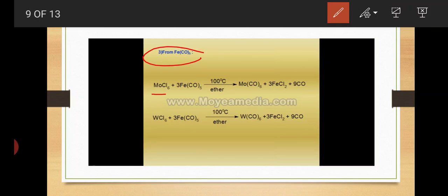First reaction: molybdenum hexachloride reacts with 3 moles of iron pentacarbonyl at 100 degrees centigrade in presence of ether and forms Mo(CO)6, molybdenum hexacarbonyl, plus 3 FeCl2 and 9 CO. Next, WCl6, tungsten hexachloride, reacts with 3 moles of iron pentacarbonyl at 100 degrees centigrade in presence of ether and forms tungsten hexacarbonyl plus 3 ferric chloride plus 9 CO.